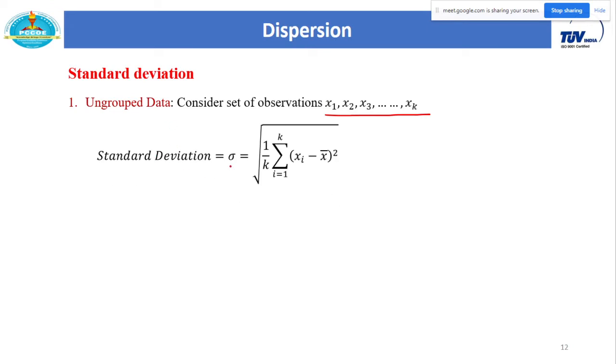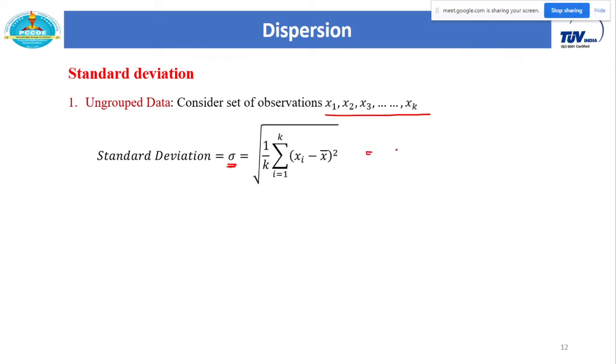Standard deviation is denoted by sigma, and it is defined as under root of 1 upon k summation i runs from 1 to k, the total number of observations, of xi minus x bar whole square. Here x bar is the arithmetic mean of the given data. So just calculate this value, take the under root, and that gives you the standard deviation.